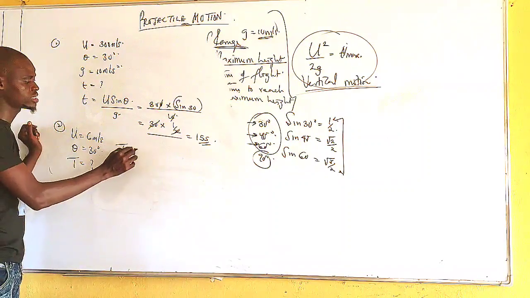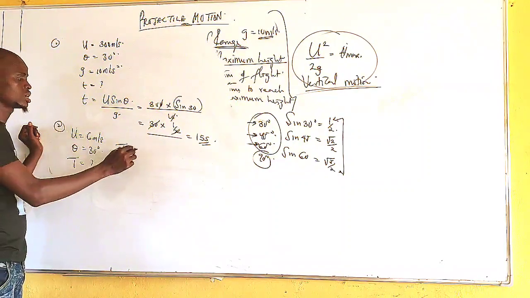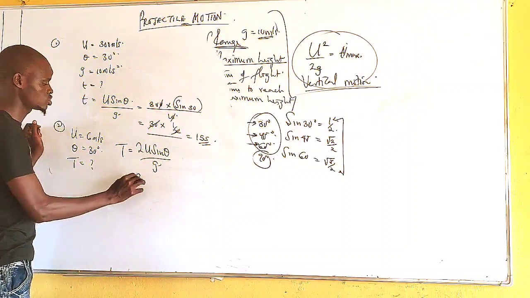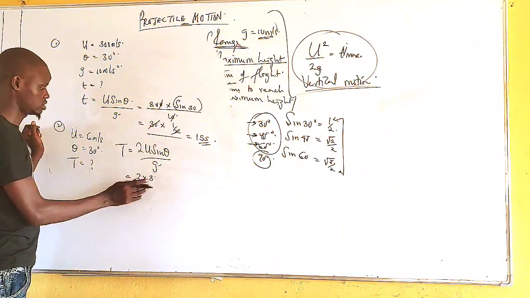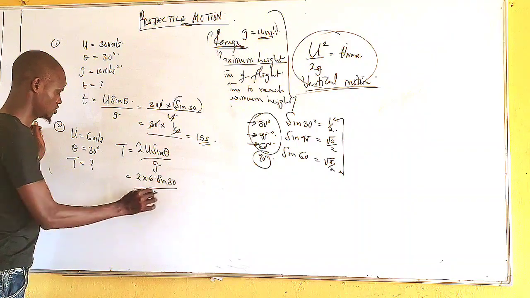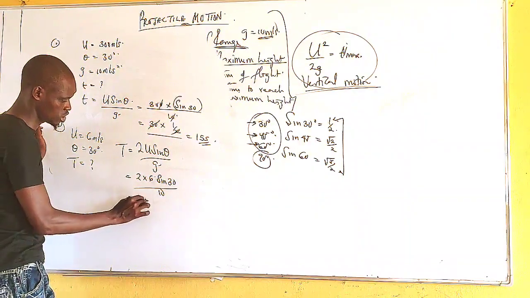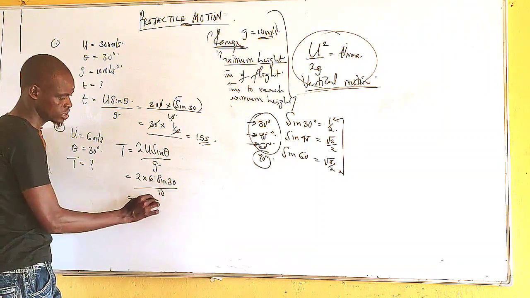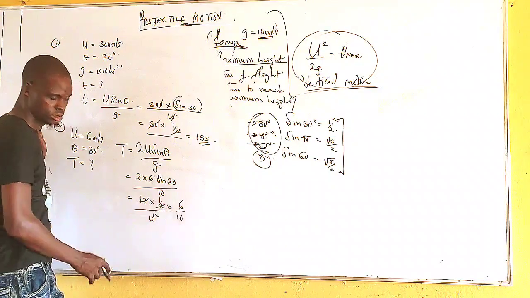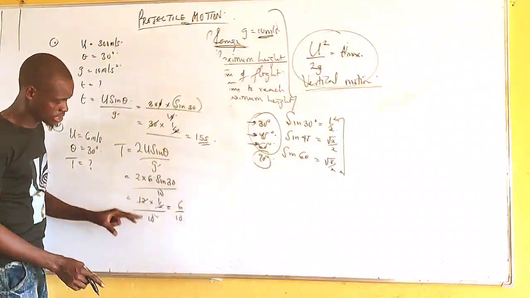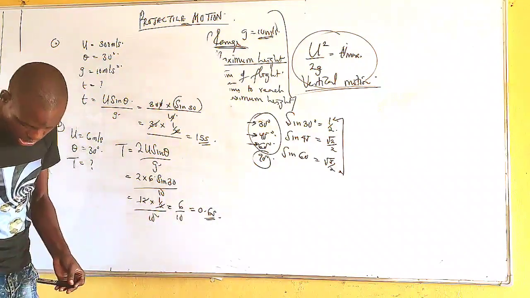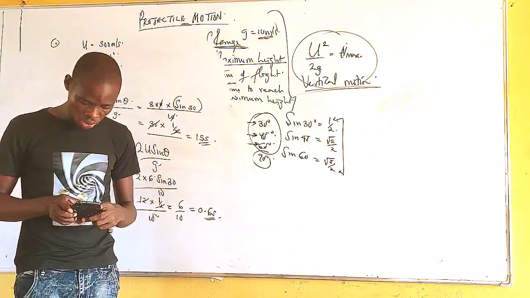Don't forget that our time of flight is twice the time to reach maximum height. So I can say 2u sine theta over g. So I should have 2 times, my u is 6, sine 30 all over 10. So that should be equal to 12 times sine 30, which is 1 over 2, over 10. So 2 cancels this, I'll be having 6 over 10. Divided by 10, that gives 0.6 seconds. So the total time of flight is 0.6 seconds, which is our answer.